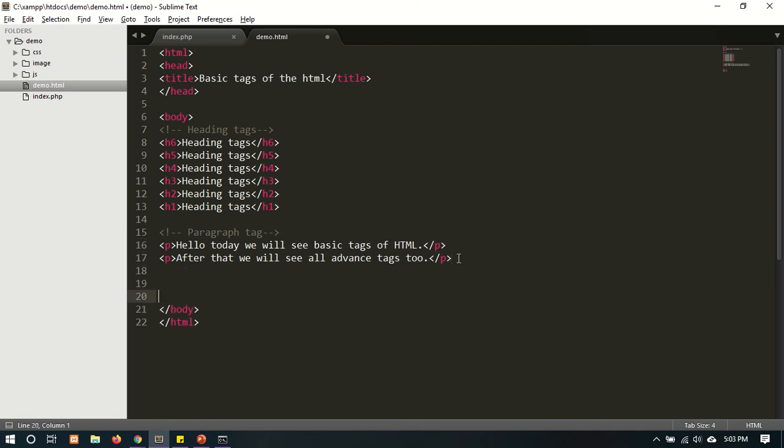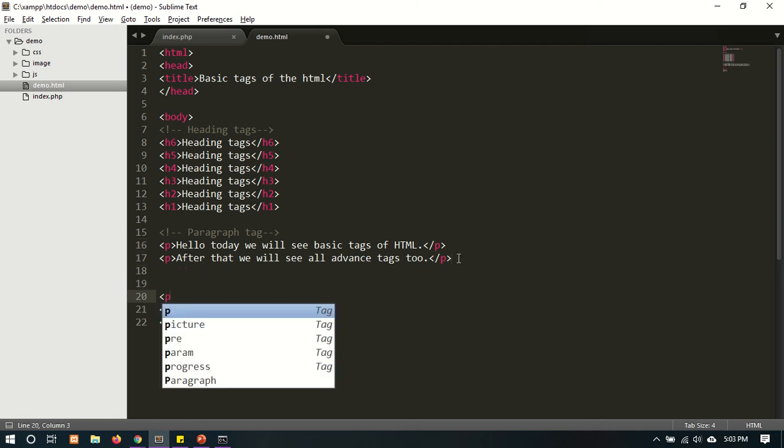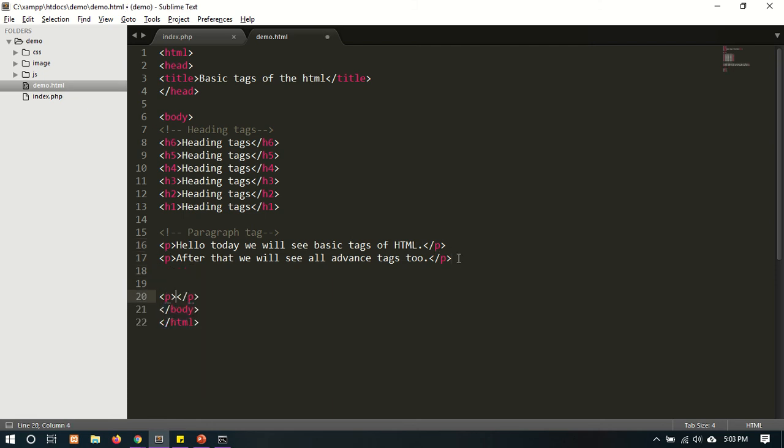I will use the next paragraph here, p, html tutorial, and suppose I have to give a link that goes directly to the HTML tutorial page. So we have to use the anchor tag.